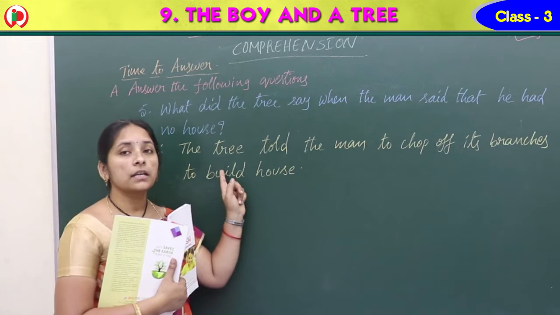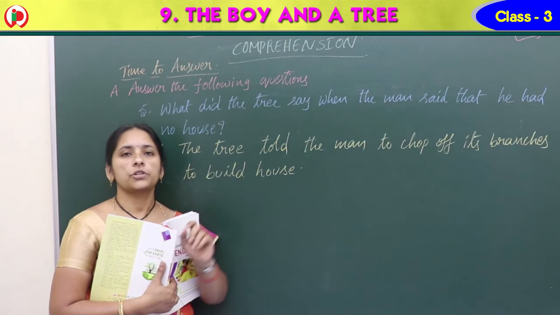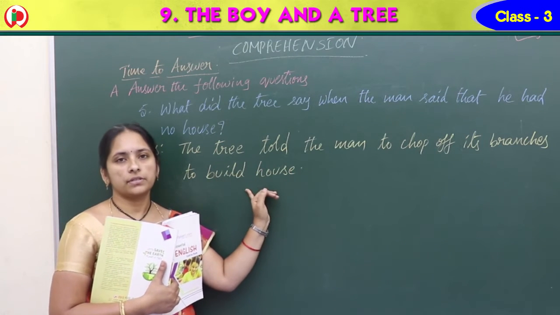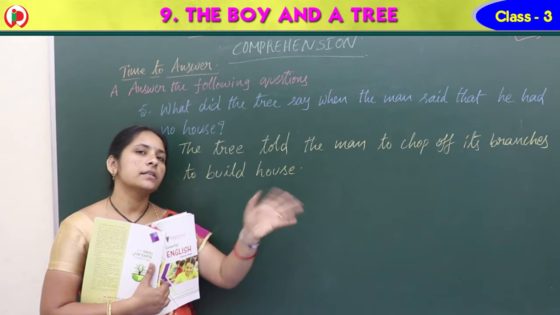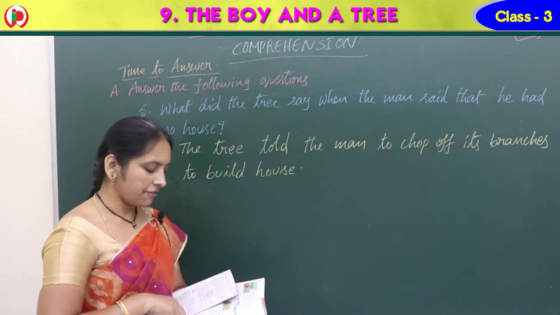So what is that? The tree told the man to chop off its branches. Chop off means cut down all the branches to build a house. So you can take my branches and you can build a house. That it suggested, na? That is the fifth question.